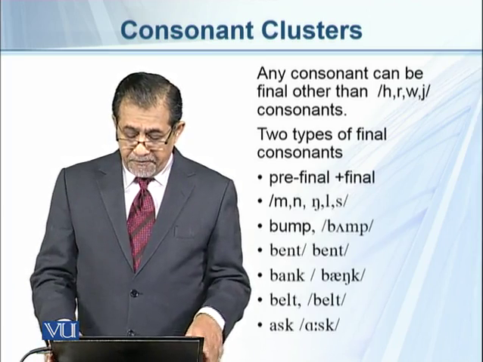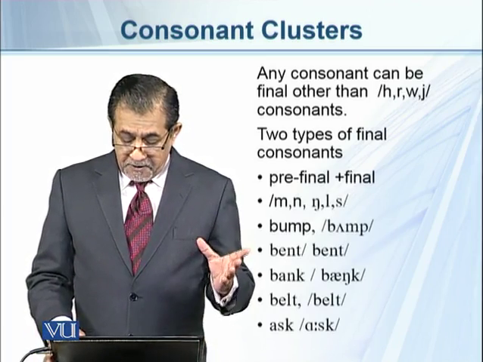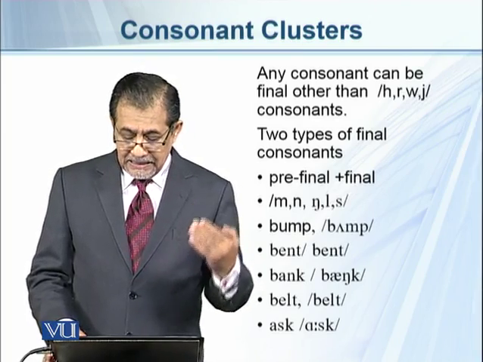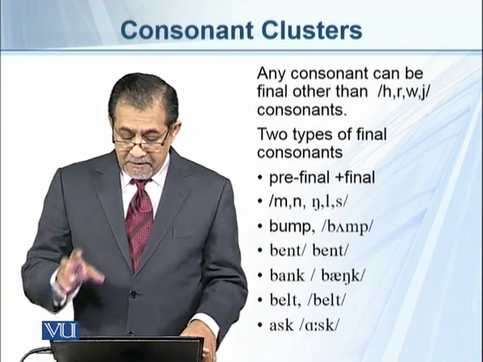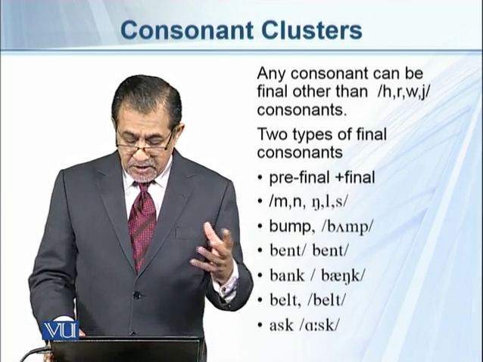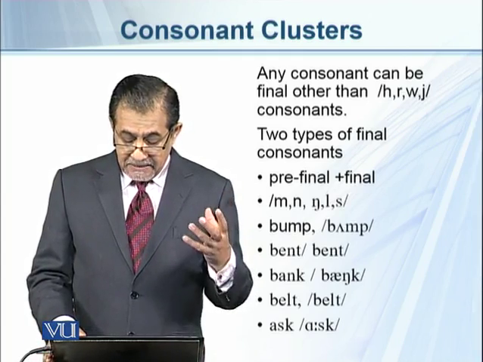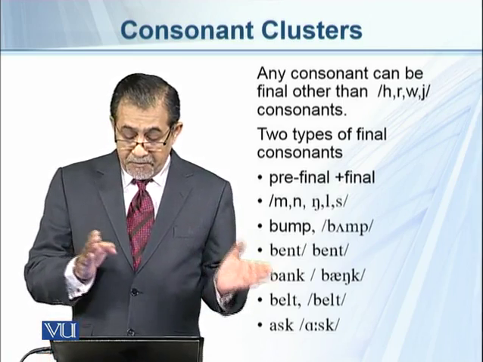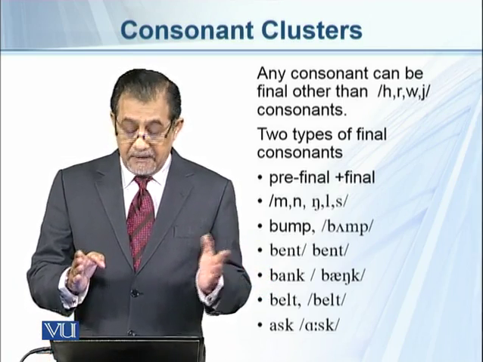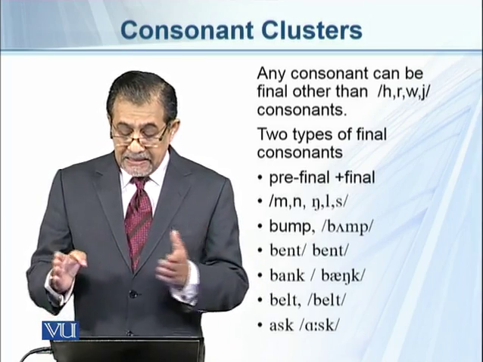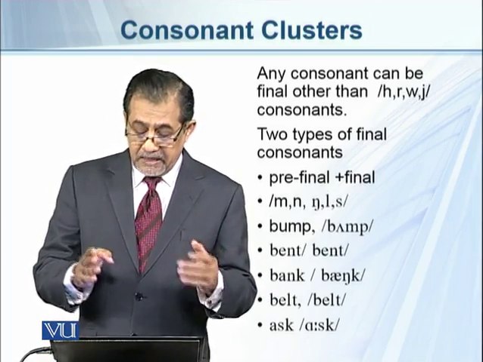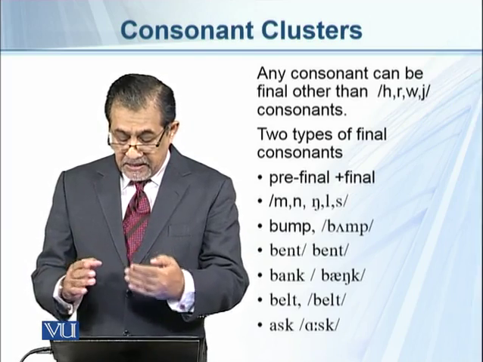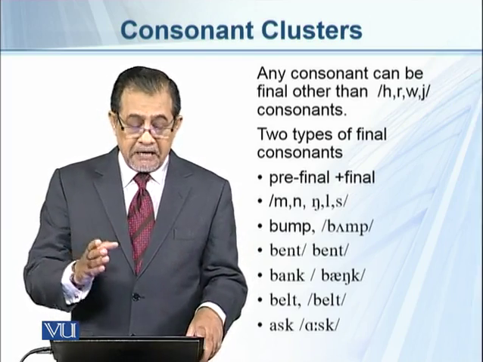Two types of final consonant, pre-final plus final. For example, m, n, ng, l and s. We can have bump, bent, bank, belt and ask. Here we have the first, pre-final: m, n, ng, l, s are pre-final consonants, and the other ones, p, t, k, t and k, they are the final consonants.